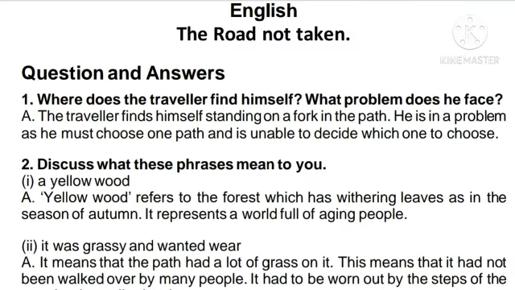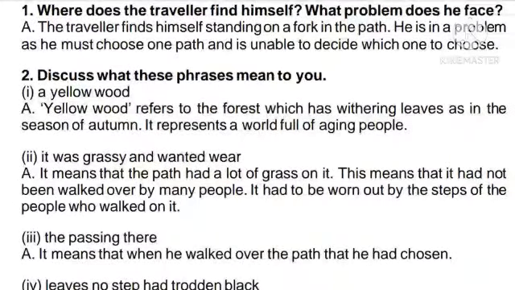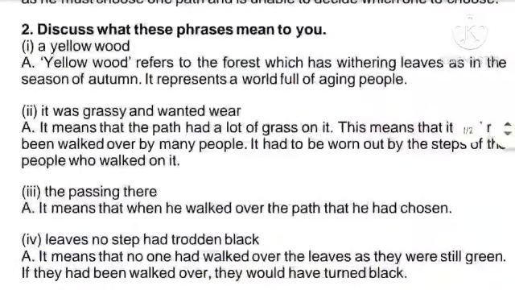And second question: discuss what these phrases mean to you. We have five phrases, so we need to discuss what the phrases given in the poem mean. Okay, we shall just see. First phrase is this, a yellow wood. So what do we mean by a yellow wood?